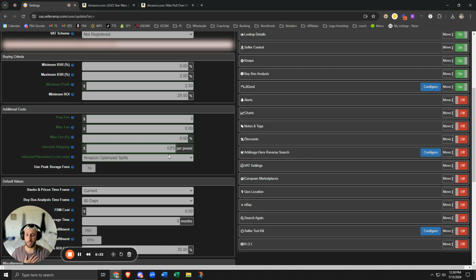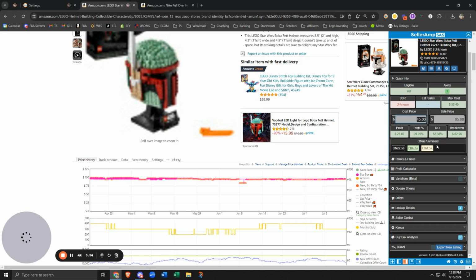For me, I personally use 25 cents per pound for LTL. Full truckloads, probably 10 to 15 cents per pound if you're doing full truckloads. Most of you that are probably watching this are probably doing arbitrage. So I would keep it at least a minimum of 75 cents per pound, if not $1 per pound, just to have better, more accurate calculations when you're physically using the tool.